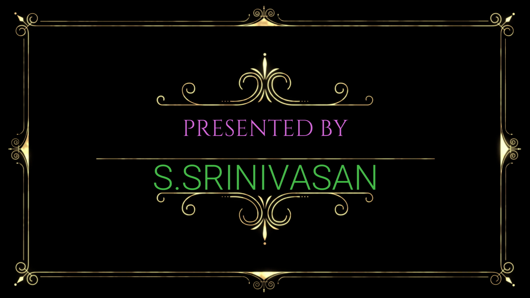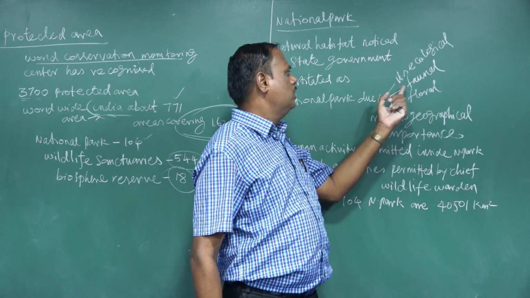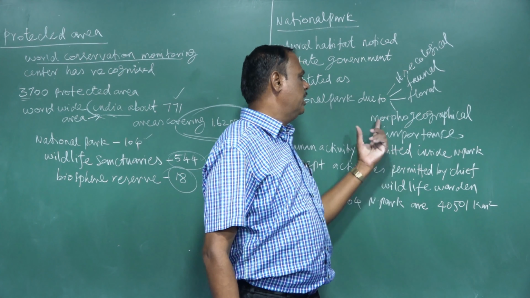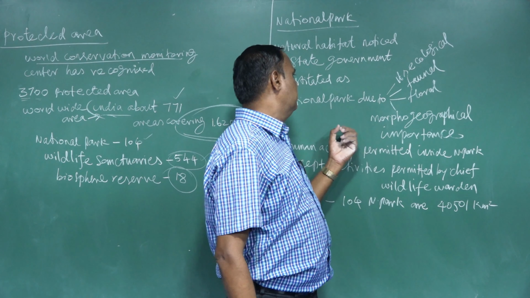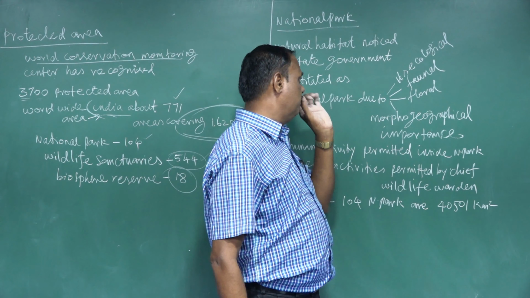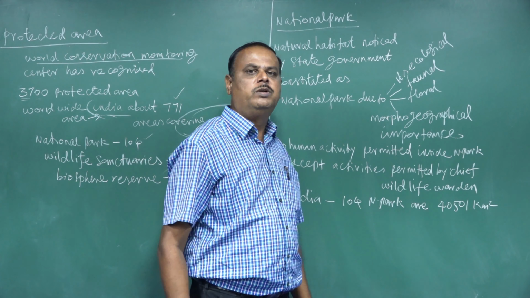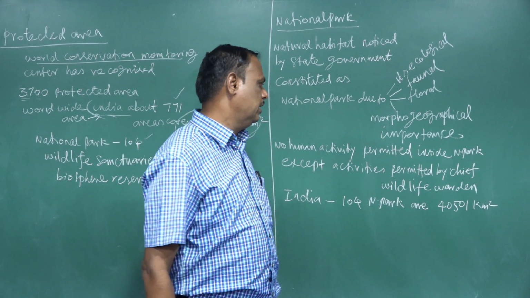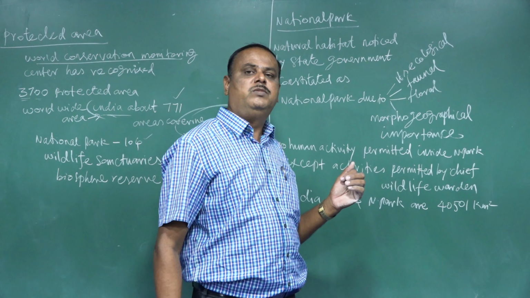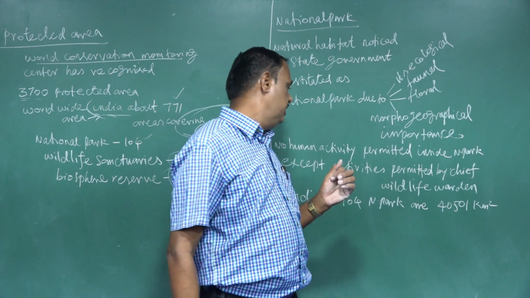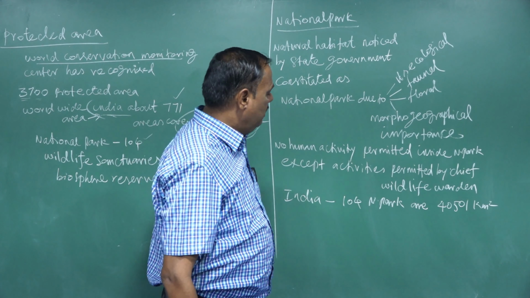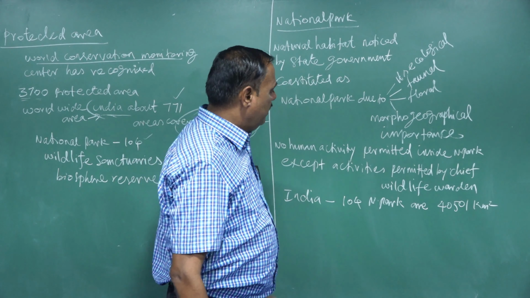A natural habitat notified by the state government as a national park is due to its ecological conditions, its fauna, meaning animal organisms, its flora, meaning plant species, and also geomorphological importance. In a national park, no human activities are permitted, giving complete protection to the organisms by avoiding disturbance. Only with the permission of the chief wildlife warden can we enter inside the national park.